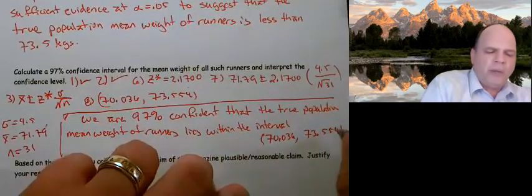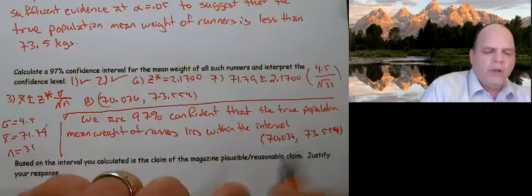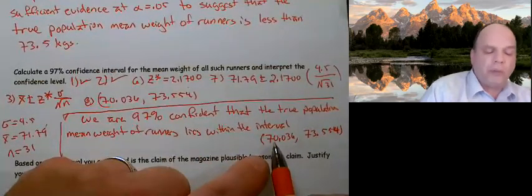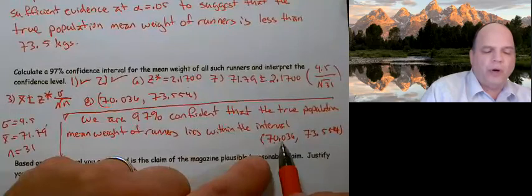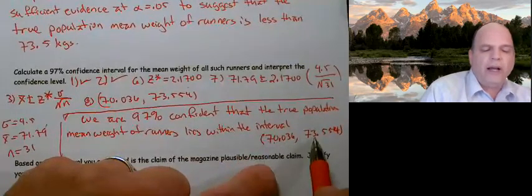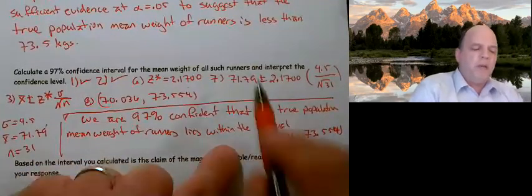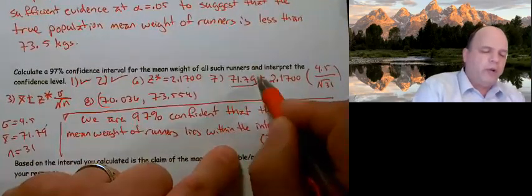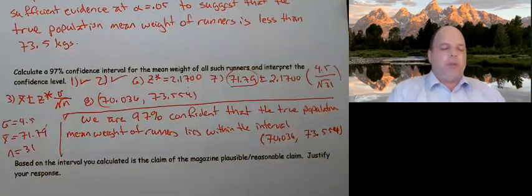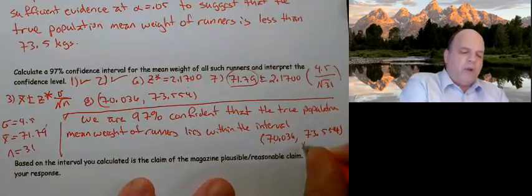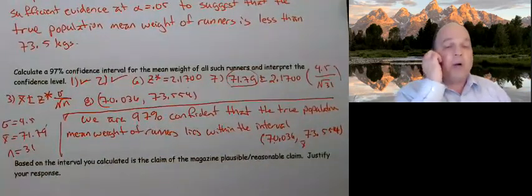Now, one thing I want to say about that interval: the lowest plausible value is 70.036, and the highest plausible value is 73.554. And the midpoint, or the middle of that interval, is X bar. X bar is always in the middle. So you might even want to draw that there to remind yourself.